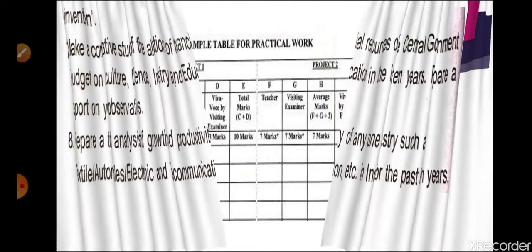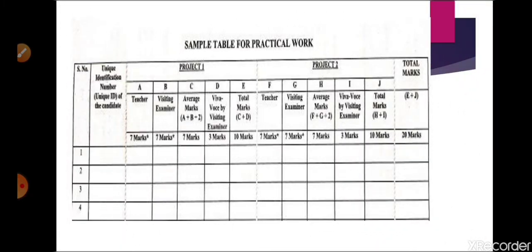Next slide, I want to show you how the marks division will be there. Already I told you two projects are there, project 1 and project 2, and in both there will be 3 marks for Y-wise and 7 marks on the project. How is it divided? 1 mark for format, 4 marks for content, and the remaining 2 marks for presentation. So like this we have 7 marks plus 3 marks Y-wise, and then again the second project like this. So this is the table for evaluation of project work.